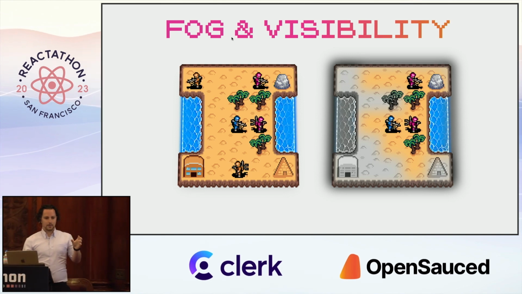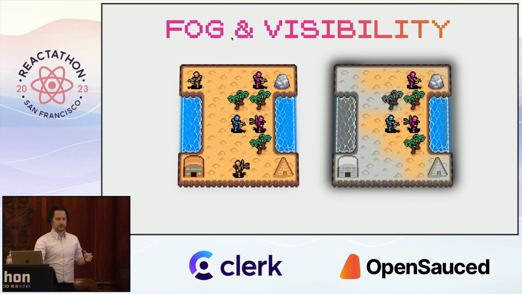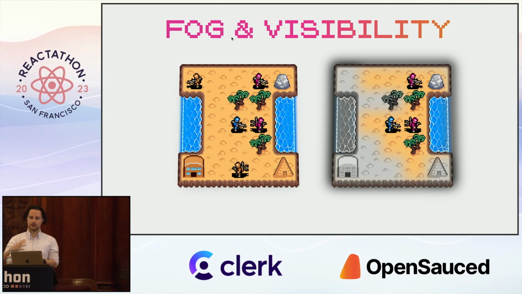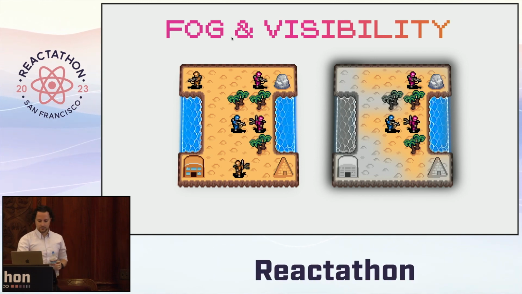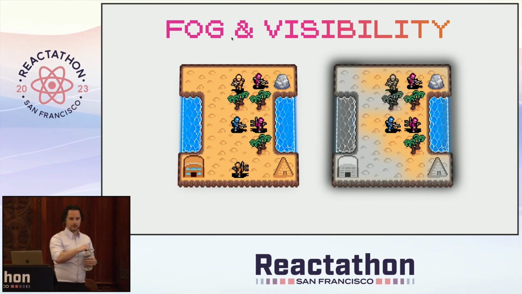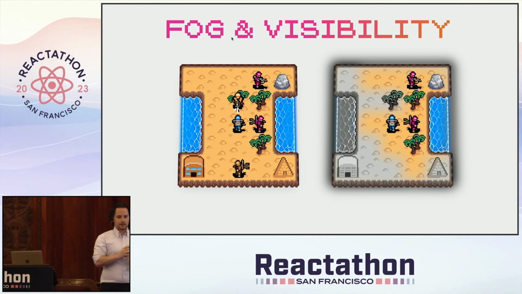So here are two maps, and they're both having the exact same state. And I'm the pink player in both situations, and in the one with fog, I cannot see everything that's going on on the map. And so I'm just going to tell the AI to play around. And it's doing the same thing, but on one side, you can only see the things that are visible to that player.